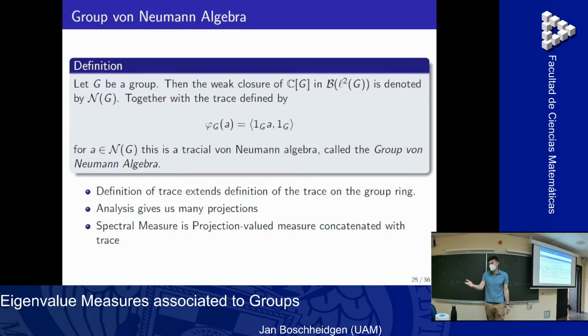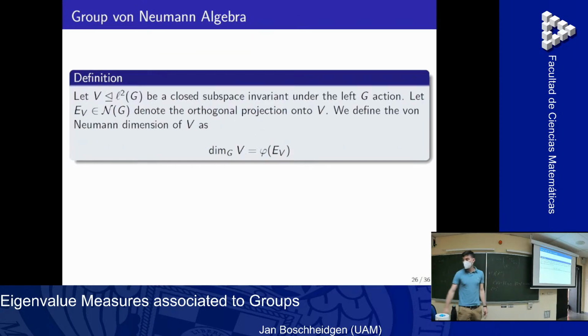This is first only defined in the group ring, but we can define this also for the group algebra. And with this we can define a dimension. If we have a subspace, we take the projection onto the subspace, and then we take the trace of this projection, and we get a dimension.